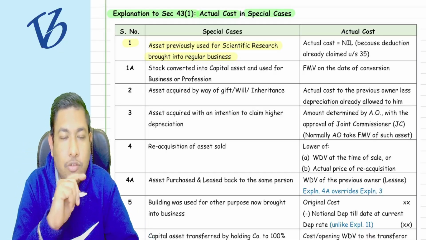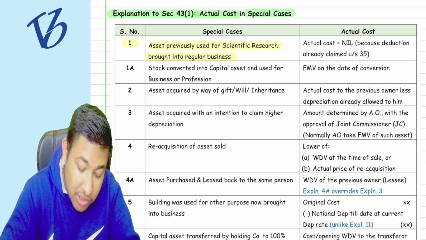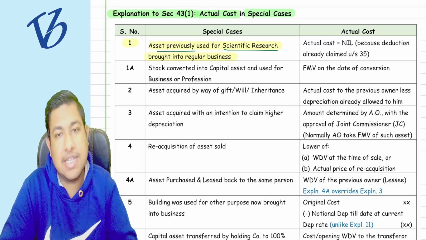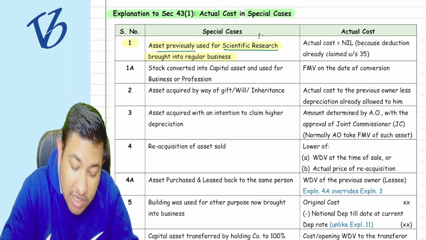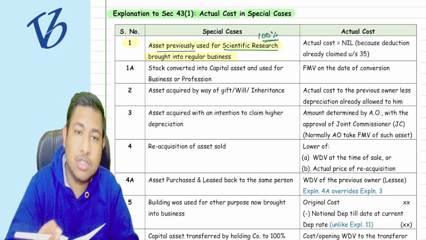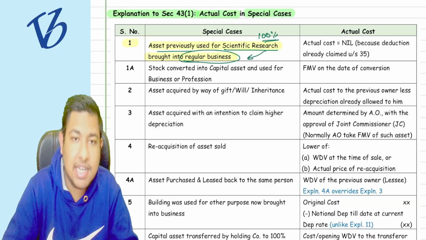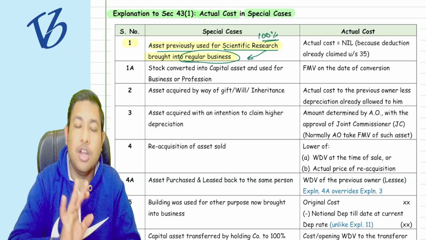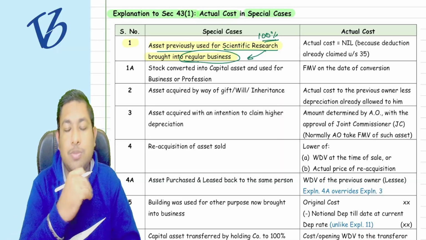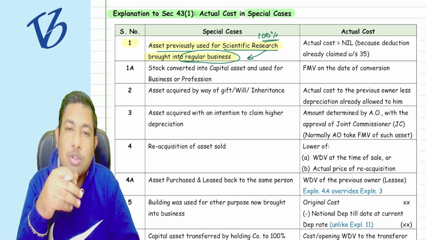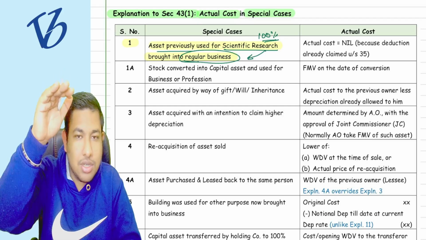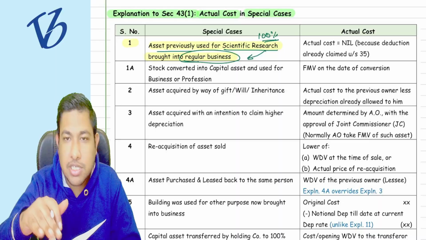Now you are carrying that scientific research asset into your regular business, a normal business apart from the scientific research business. Will you get another cost from which you reduce depreciation again?